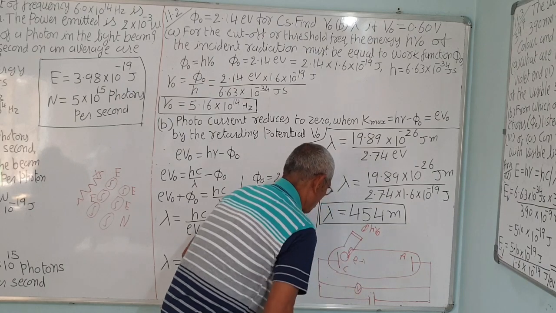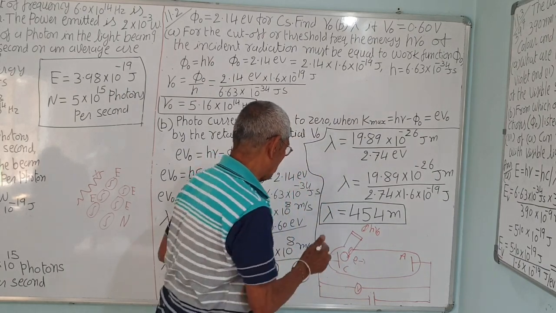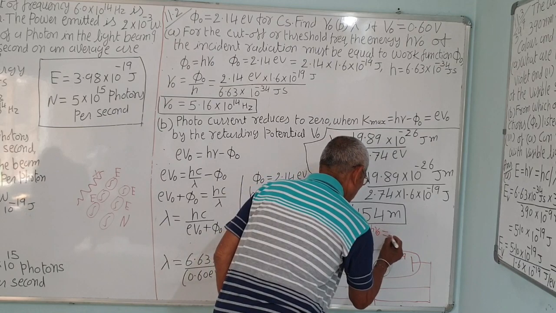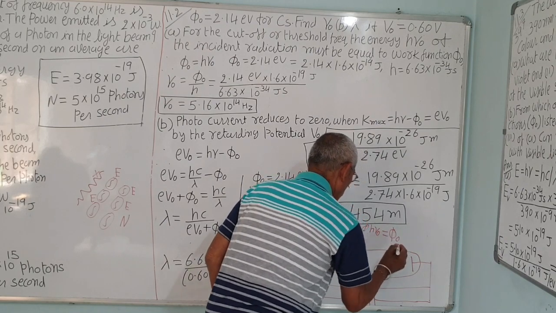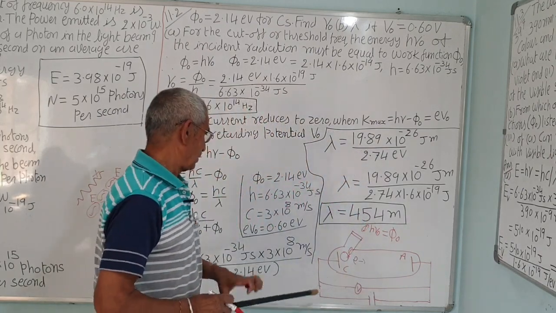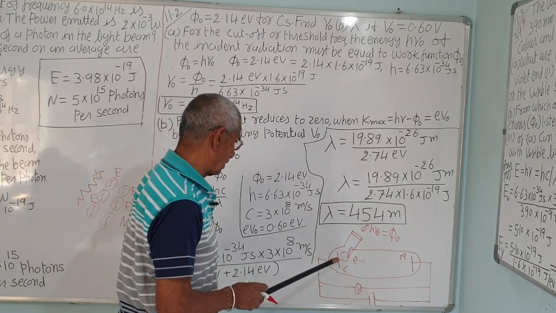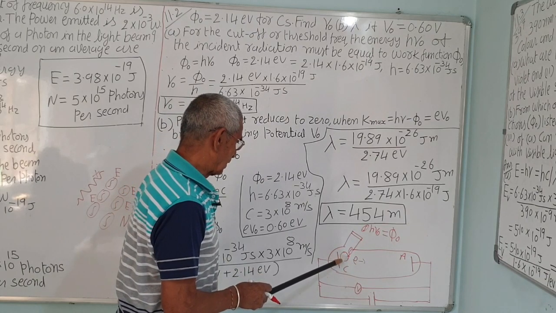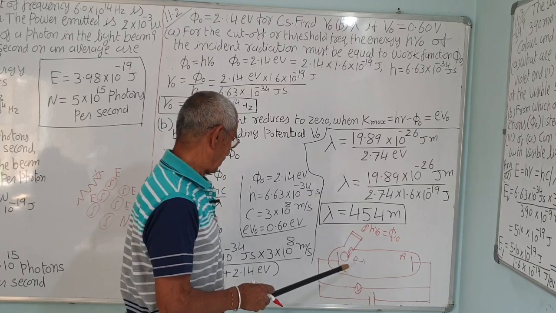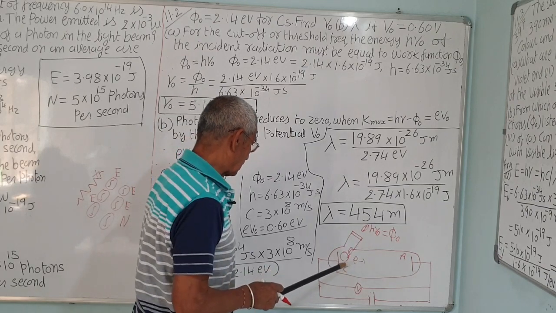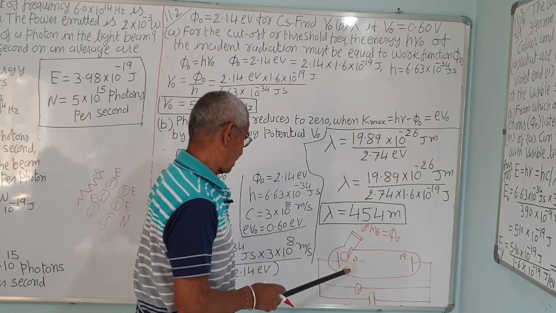It will just liberate if h nu 0 is equal to work function phi 0. Phi 0 is the minimum energy required to remove the electron from the atoms of a photosensitive plate. So it will just liberate with zero energy.